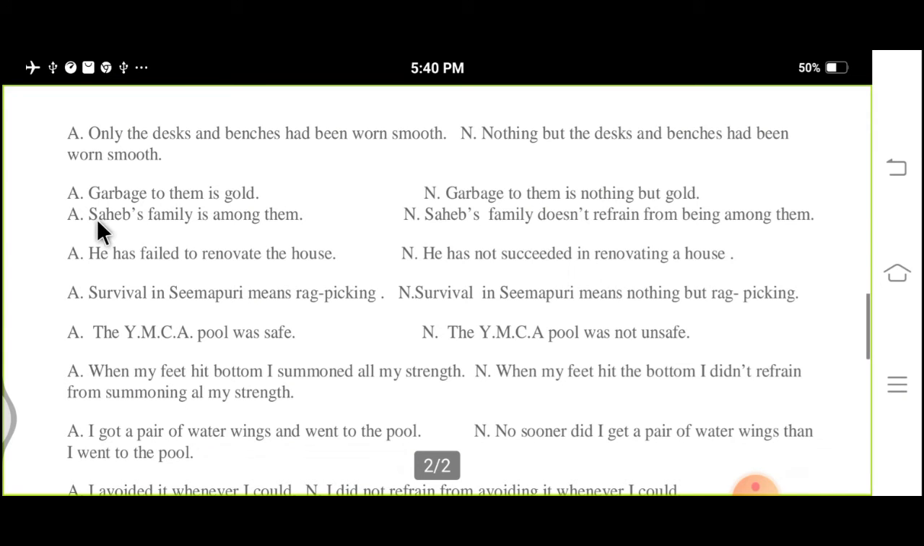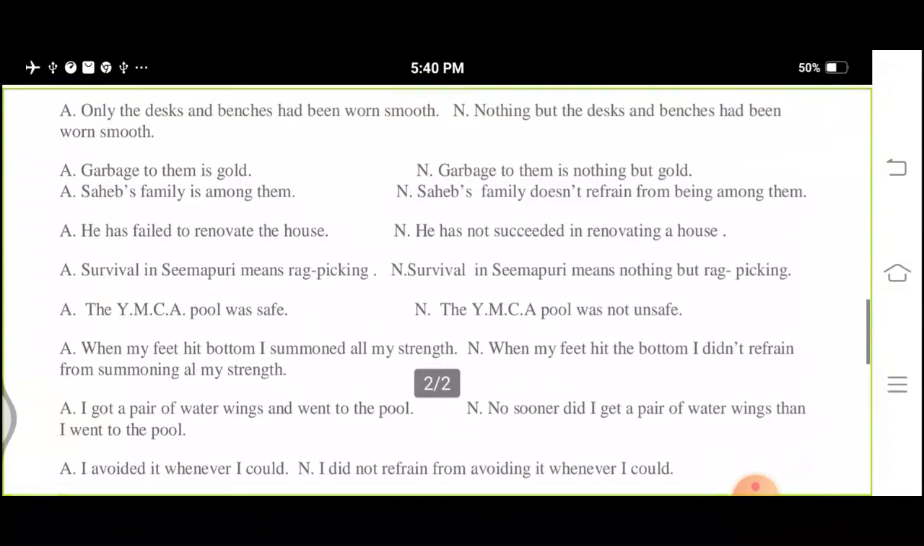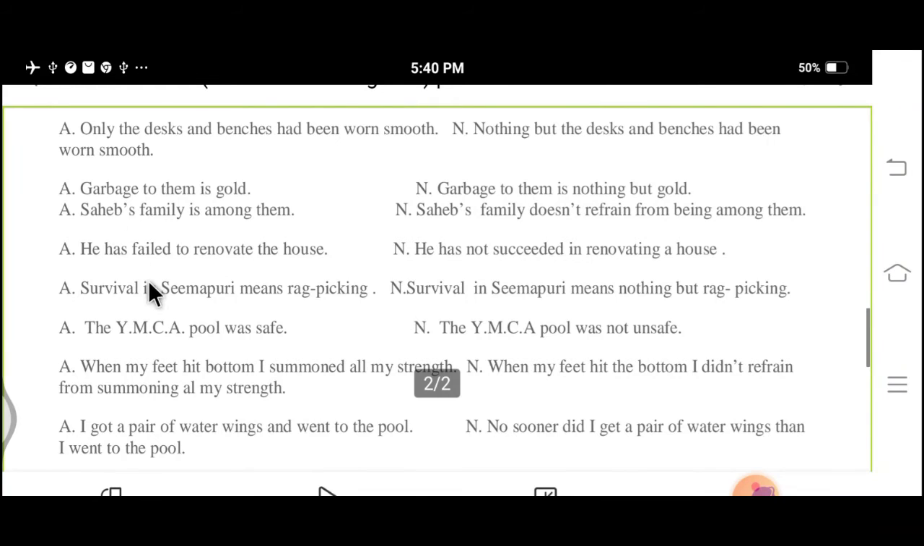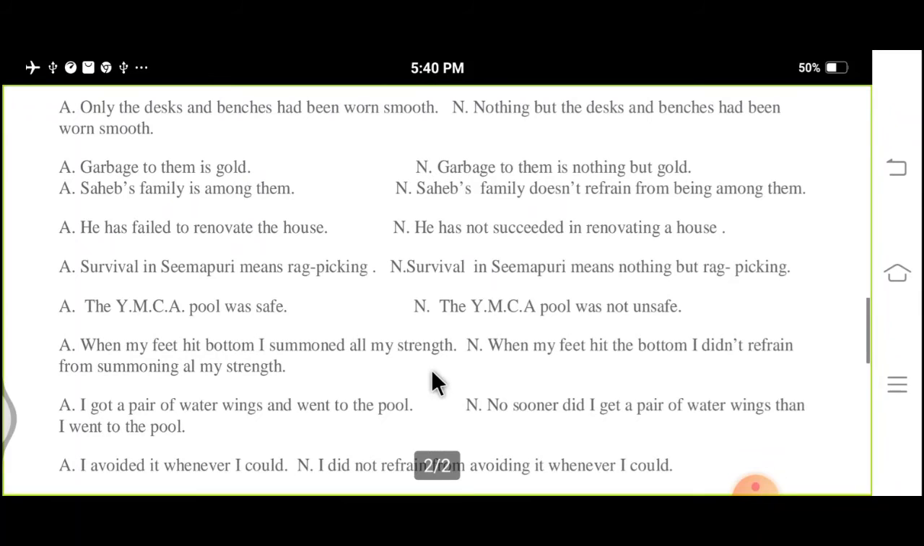Let us see the next one. You can take a screenshot of these examples for your practice. Garbage to them is gold. The negative one is: garbage to them is nothing but gold. Sahib's family is among them. Sahib's family does not refrain from being among them.